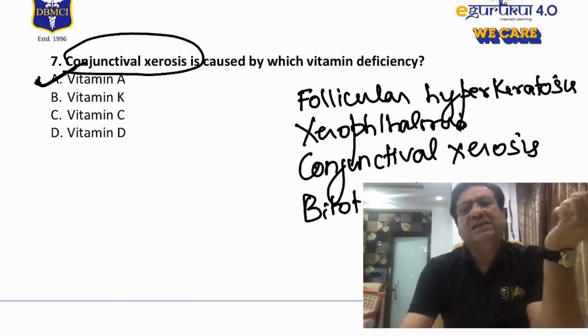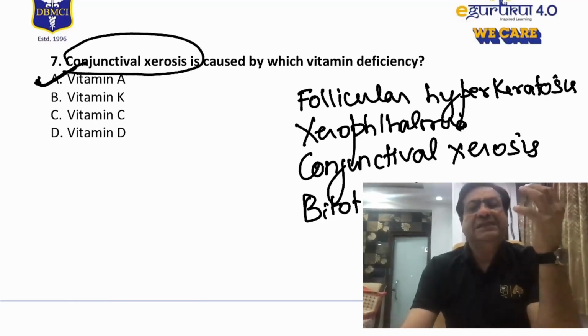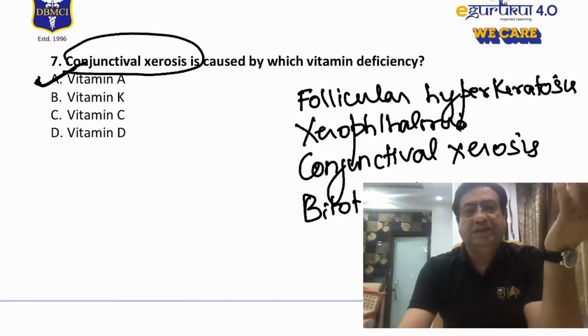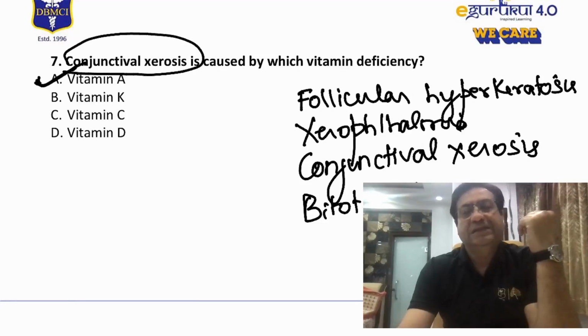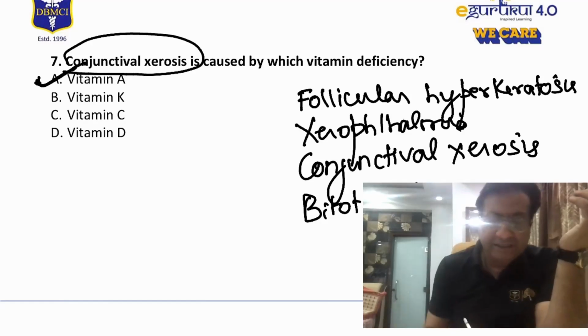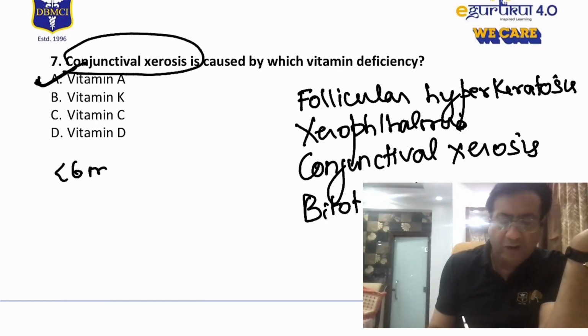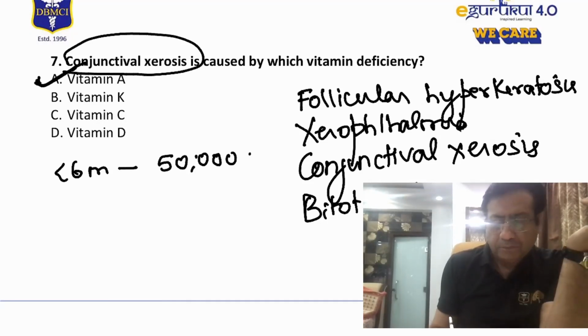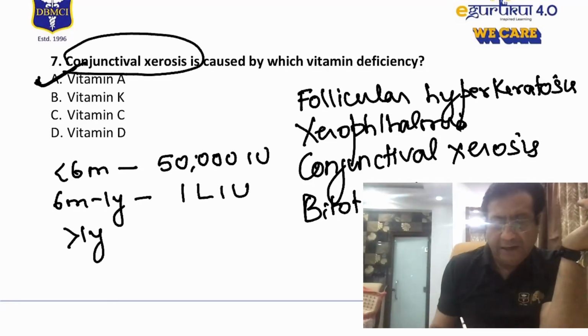But I think the classical feature of vitamin A deficiency that you see in children are the follicular hyperkeratosis, which is a manifestation on the skin, and the ocular manifestations of vitamin A deficiency. The treatment of vitamin A deficiency is according to the age group. So less than 6 months, the dose that we normally give is 50,000 units. Between 6 months to 1 year, the dose is 1 lakh units. And above 1 year, the dose of vitamin A is 2 lakh units.